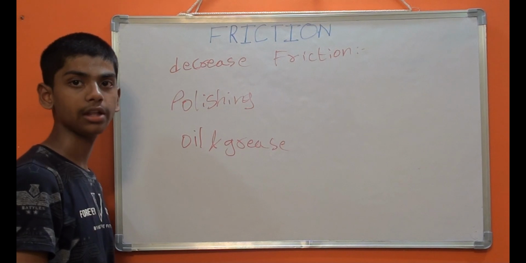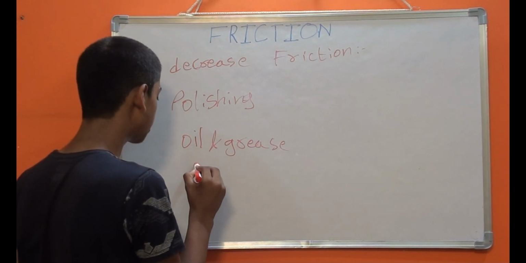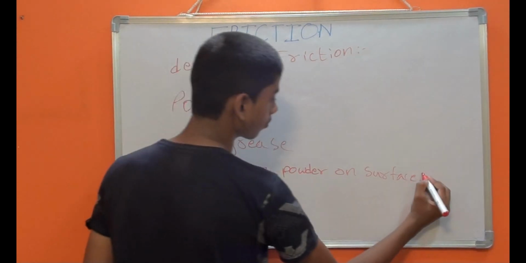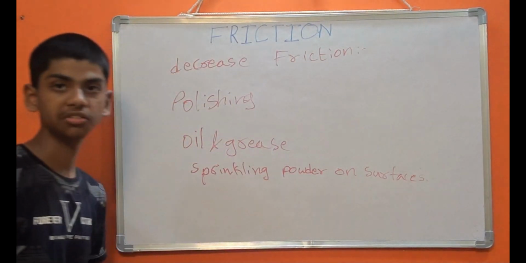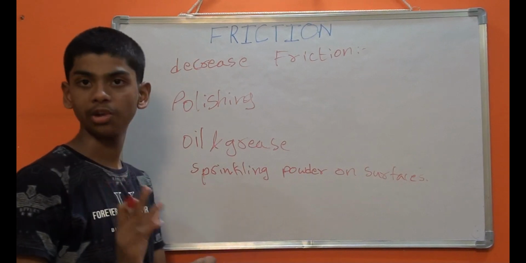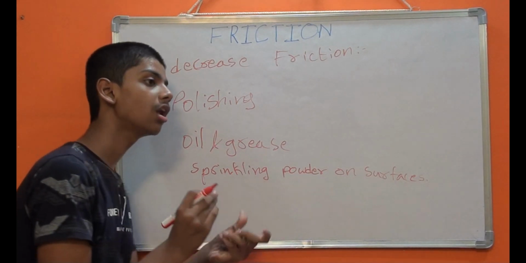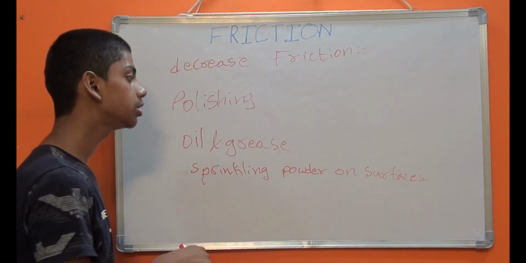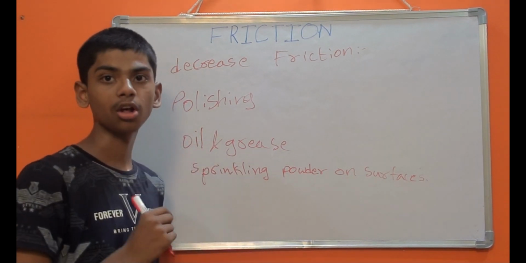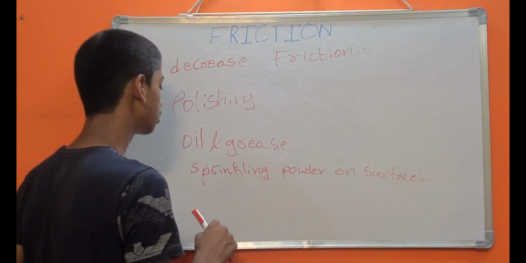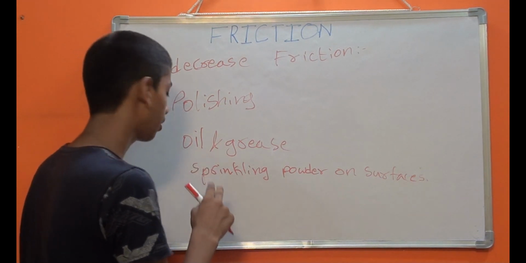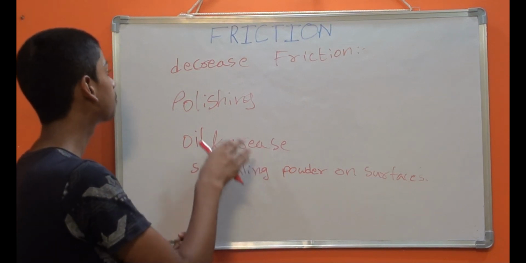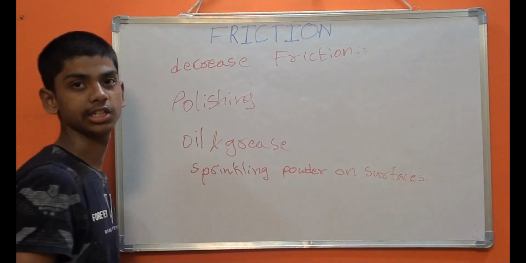Now let's see another way. Another way is sprinkling powder on surfaces, which is also a way of decreasing friction. For example, when you are playing carroms, you sprinkle a bit of talcum powder on the board. This reduces the friction on the board. That's why sprinkling powder on surfaces is a way of decreasing friction.